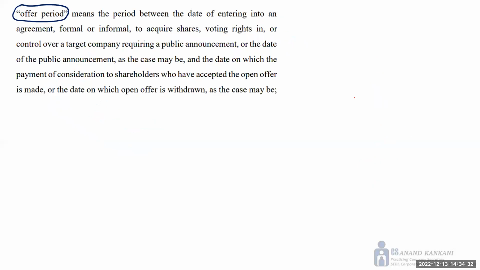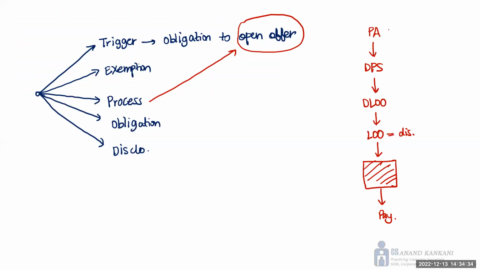Now, if you see this definition, the definition of open offer starts from here and ends here. If you are not very clear about the takeover regulations, I have seen people saying this entire period is the open offer, or asking whether the tendering period, where you actually tender the shares, is the open offer.